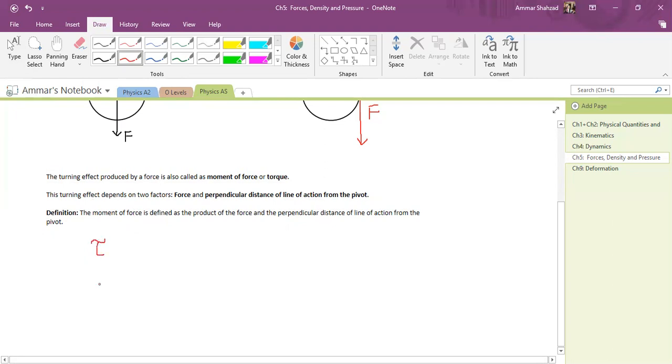This is the symbol of torque, and this is basically equal to F into D, as you can see.